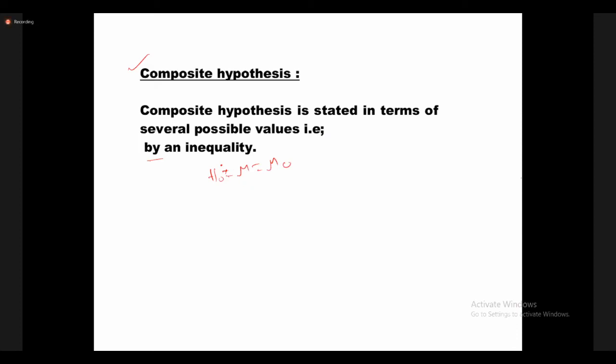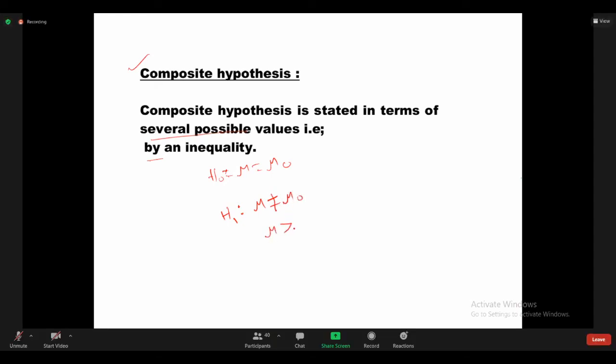Against that there are several possible values. What are they? H1, the alternative hypothesis. One is mu not equal to mu naught, the next is mu greater than mu naught, and the next is mu less than mu naught.